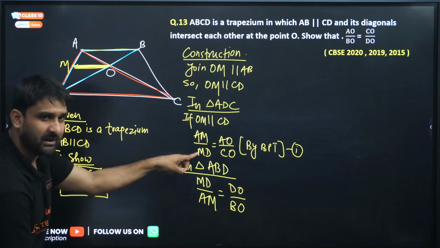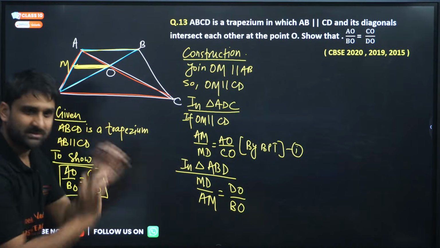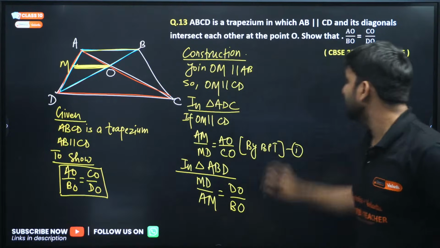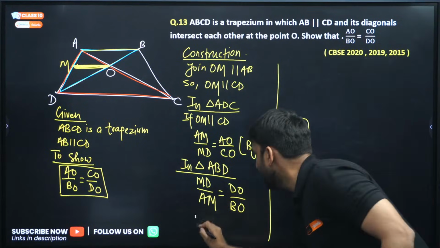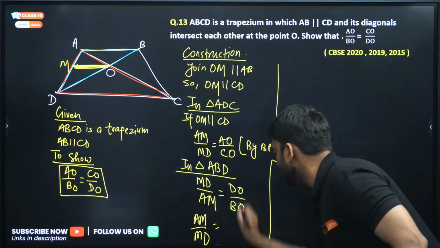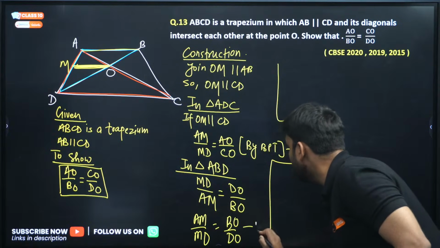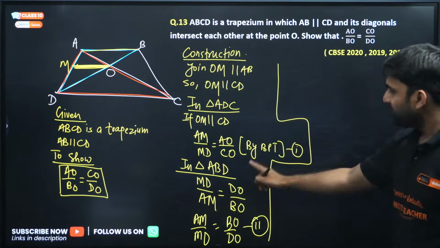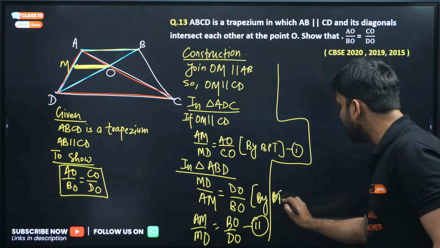This is AM by MD and here we are getting MD by AM, so we want to make this similar. So we have to take the reciprocal. After taking the reciprocal, we can write AM by MD is equal to CO by DO by BPT. Call this second.